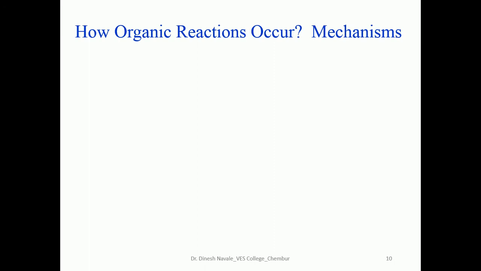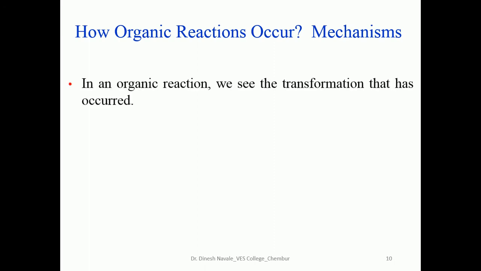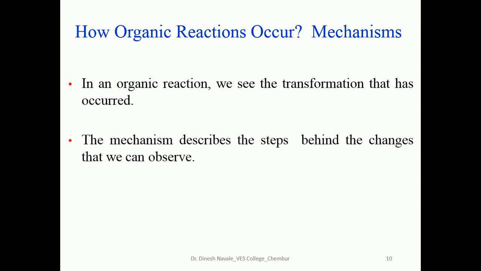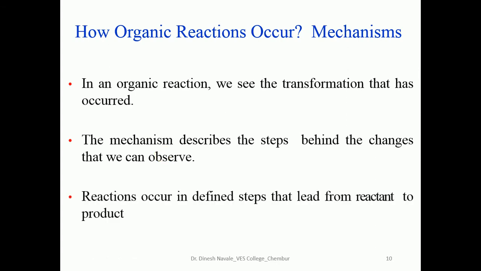So how does an organic reaction occur in terms of the mechanism? In an organic reaction, we see the transformation that has occurred. The mechanism describes the steps behind the changes that we can observe. It defines the steps that lead from reactant to the product. A reaction mechanism is nothing but the steps which explain the conversion of the reactant into the product.